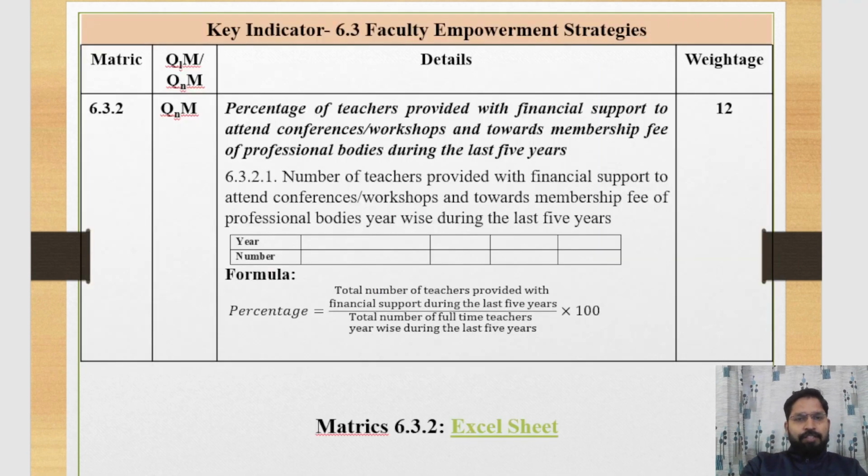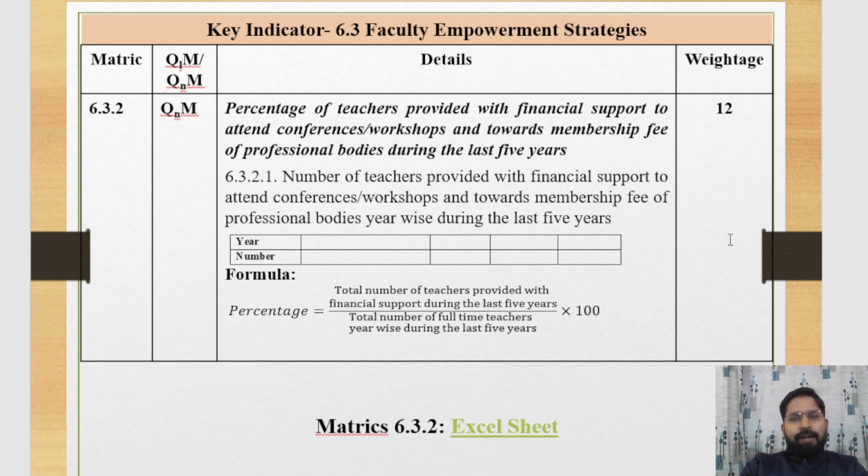Now we discuss 6.3.2 quantitative matrix. The weightage of this quantitative matrix is 12. In this matrix, we provide the data of the percentage of teachers provided with financial support to attend conferences, workshops, and towards membership fees of professional bodies during the last 5 years.